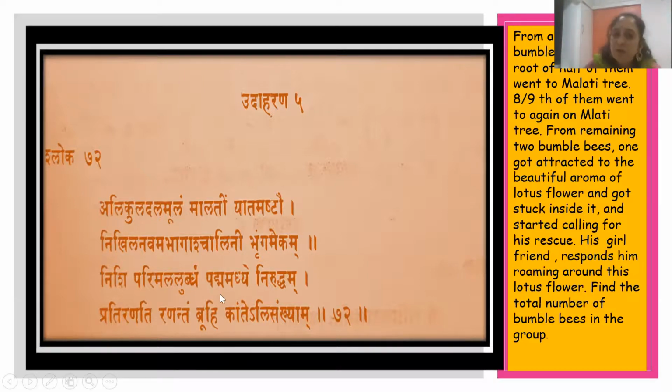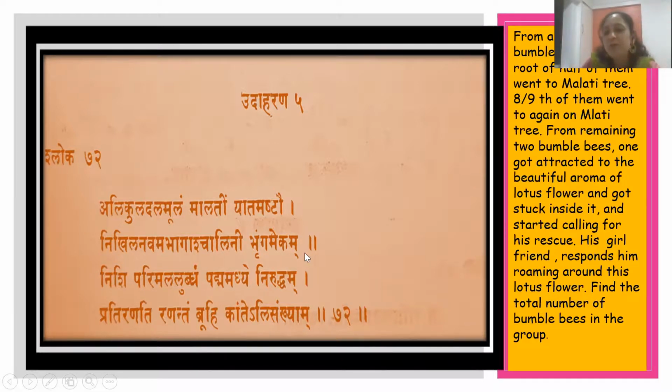He went inside the flower, Niruddham. Niruddham means he stuck inside it. So he stuck inside this beautiful lotus flower. Now, what is happening? Pratiranati ranantam bruhi. There is another bumblebee, the girlfriend of this bumblebee, waiting outside the lotus flower so that he can come out. She is responding to the bumblebee stuck inside the lotus flower, who is calling for rescue, and therefore his girlfriend responds to him, roaming around this lotus flower. So this is the situation.